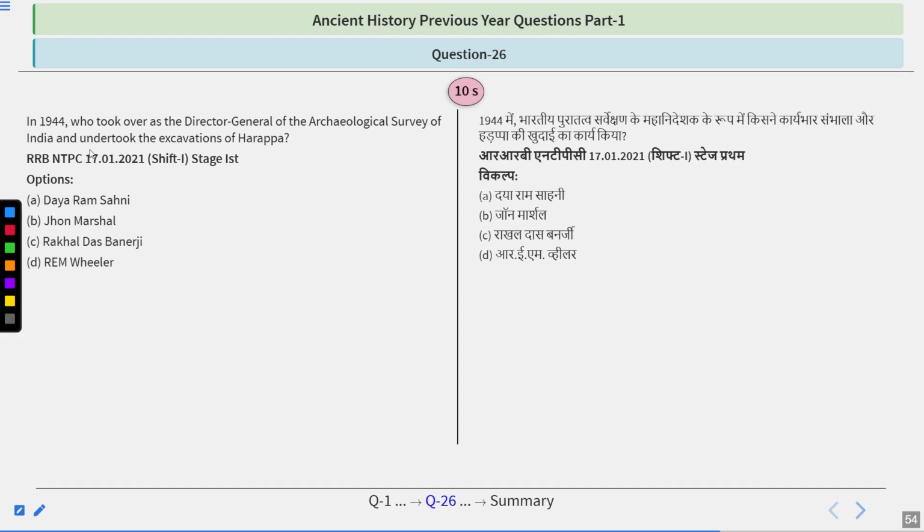Another one. In 1944, who took over as Director General of the Archaeological Survey of India and undertook the excavation of Harappa? Options are Dayaram Sahani, John Marshall, Rakhal Das Banerjee, R.E.M. Wheeler. And here is your time. You can think about this. And I hope you got this one right, as John Marshall was there at the time of 1921.